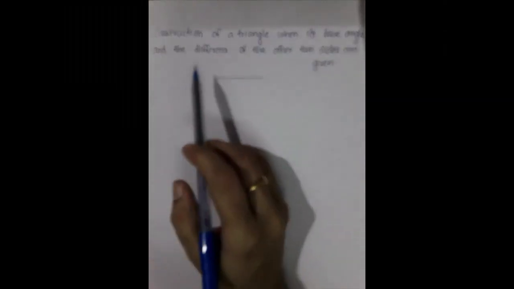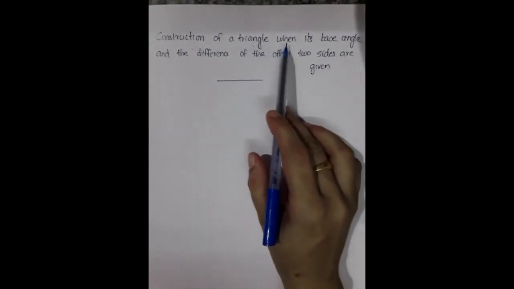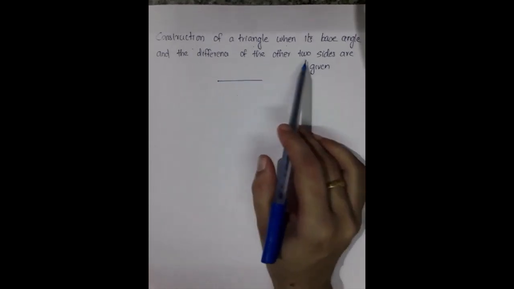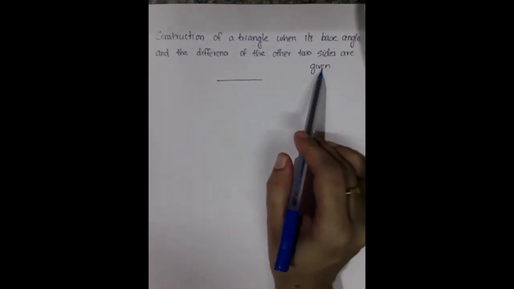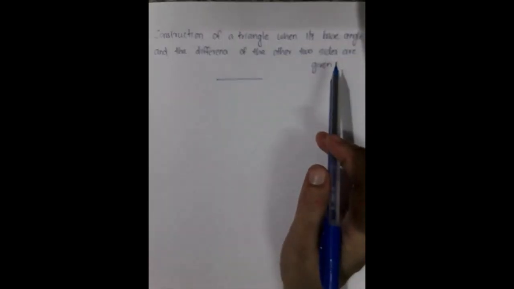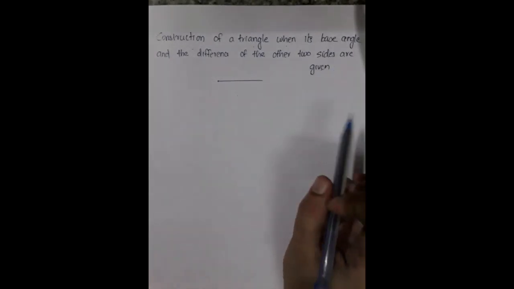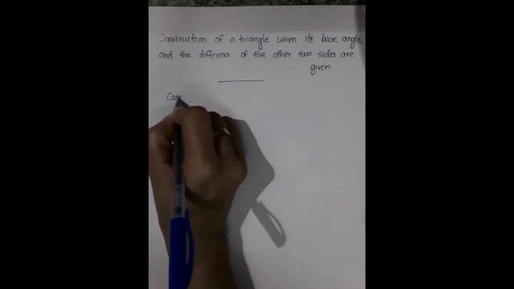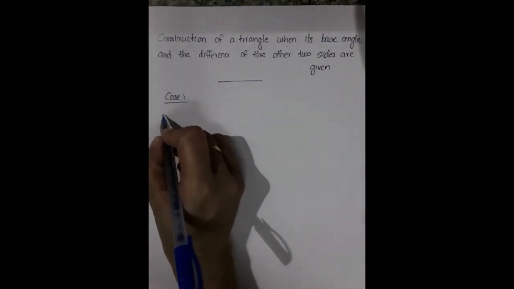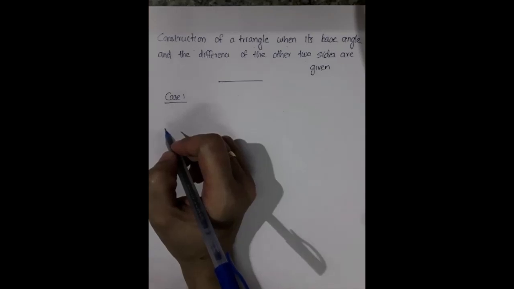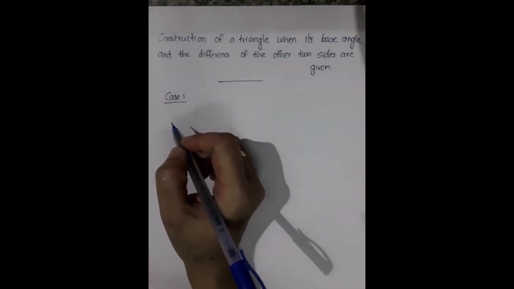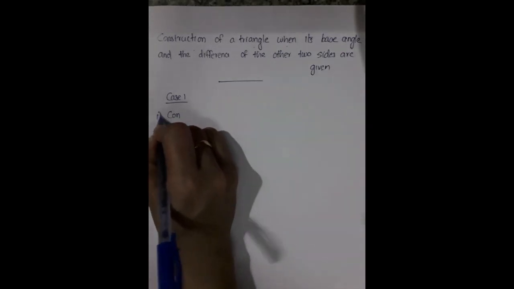So please write down the heading: construction of a triangle when its base angle and the difference of the other two sides are given. So I already said there are two cases. First one, please write down case 1. While explaining the question and the answer, I said how to do each problem. What is the difference between the two questions? So write down the first question.